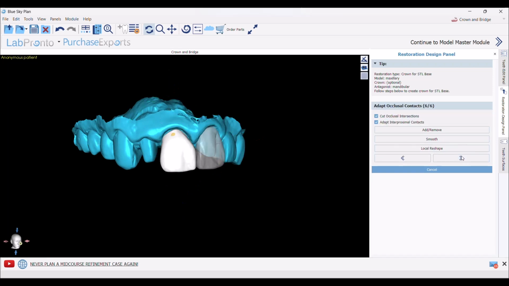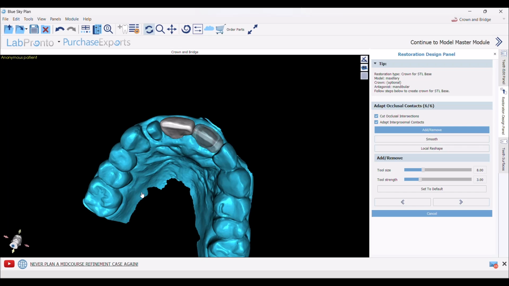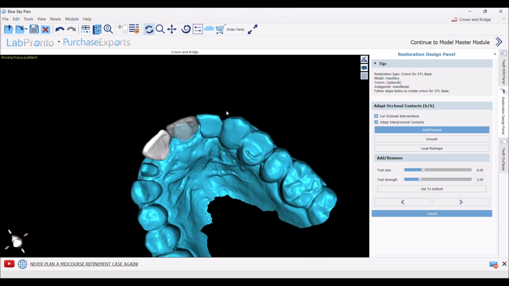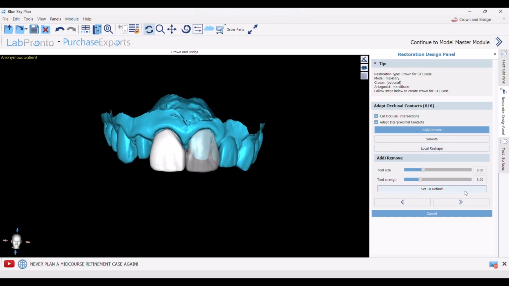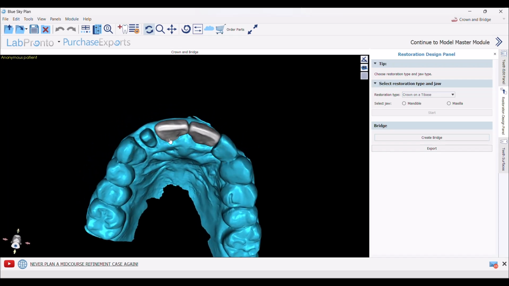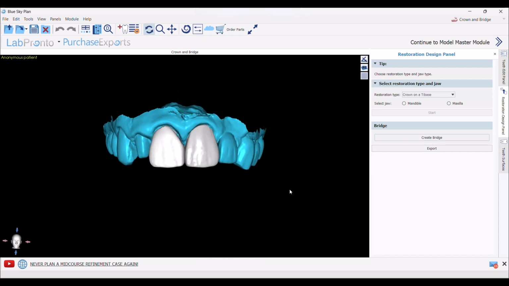Next. Here needs slight adjustment. Adding to this area. Next. Now we have two teeth, or two crowns. Now we do the lateral in the same manner.